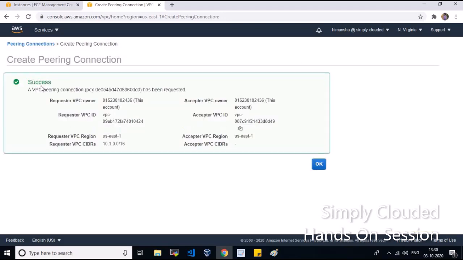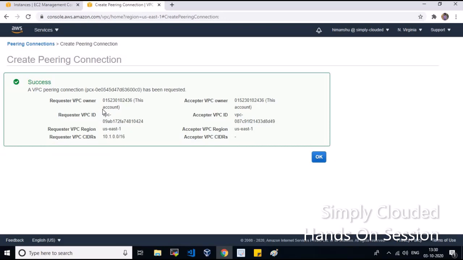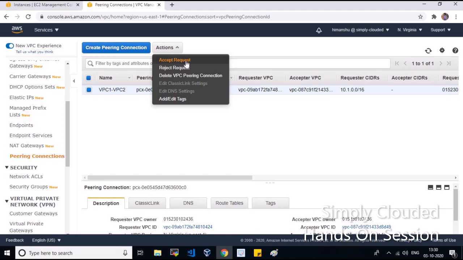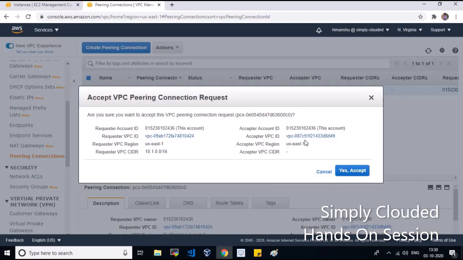It is done. Here you will see an overall summary of whatever connection we have. Then click OK. Once you create this, then in the same account you will get this accept request. If in case it is going to be another account, then you have to go to that account. You will log into that particular account, and once you go to the peering connection section, then again from the action drop-down, you will choose accept VPC peering connection request, and then click on yes accept.